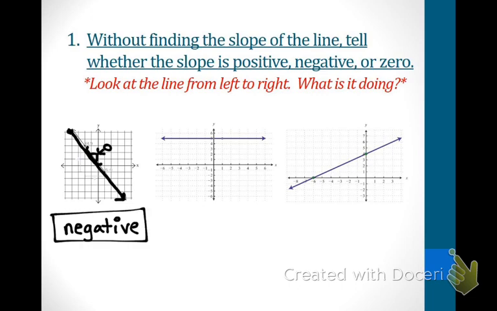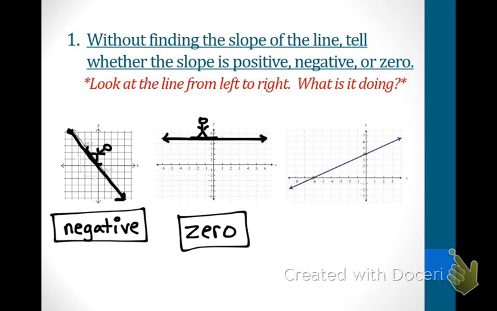For me, whenever I was skiing, going downward in the negative direction down the hill was the most fun, okay? So let's imagine this. This is my slope. If this guy is here and he is skiing or he's snowboarding, what do you think? Is he going in a positive direction, a negative direction, or is he not really moving and he's at a 0? That is a 0. So if this was finding a slope, there is 0 slope. It's not going up and it's not going down. In order to have a slope, you've got to rise, so you've got to go up, and you have to run, okay? But for this one, there's no rise, so the slope is 0.